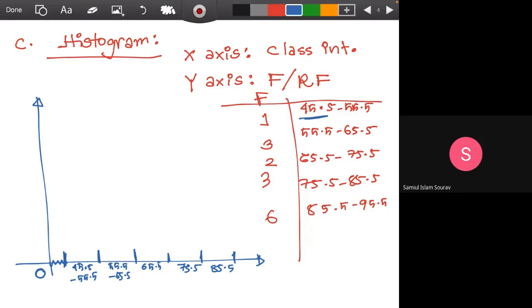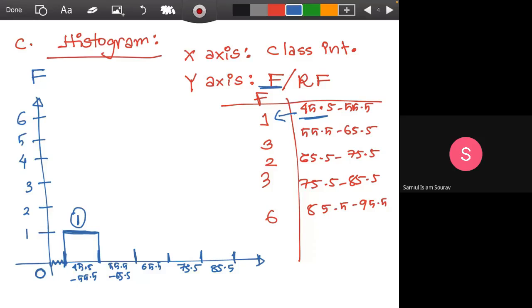Next we have to plot the frequencies on the y-axis. So it's 1, 2, 3, 4, 5, 6. Okay. Now in histogram we will just draw bars up to the corresponding frequency. Now for the first class we can see the frequency is 1, so we will draw a bar up to 1 representing that there was only one student who scored between 45.5 to 55.5.